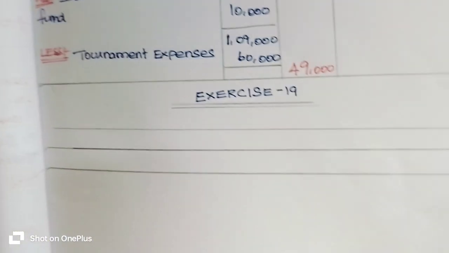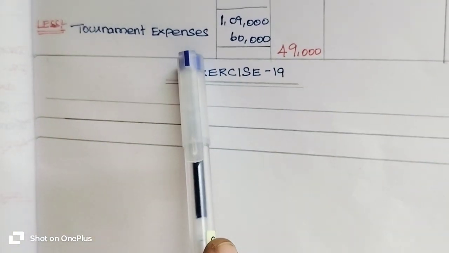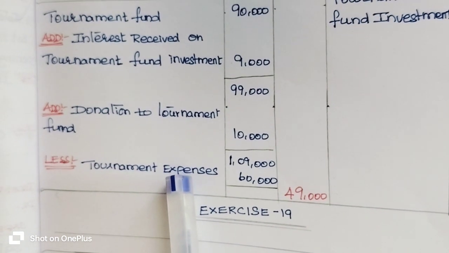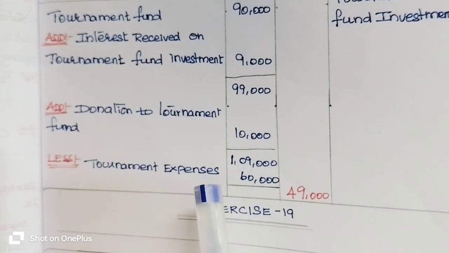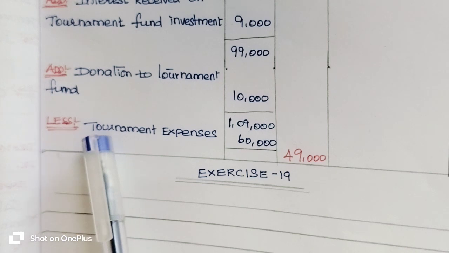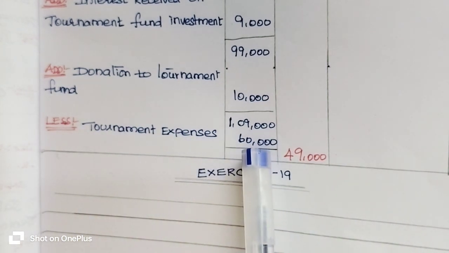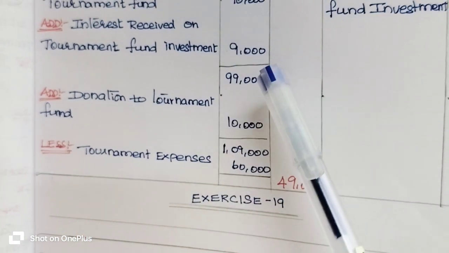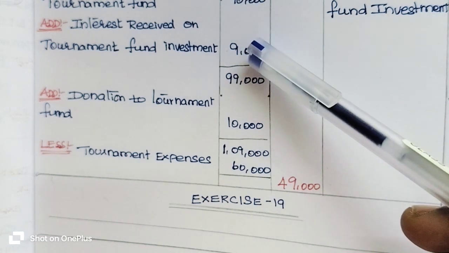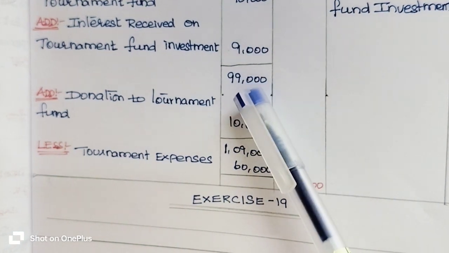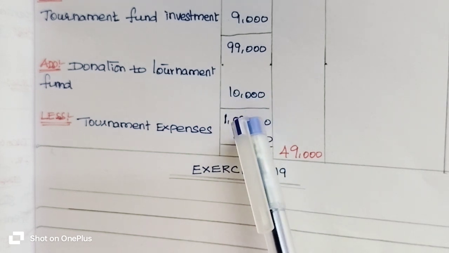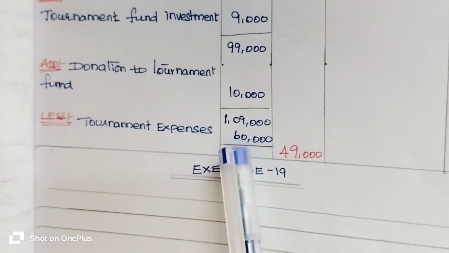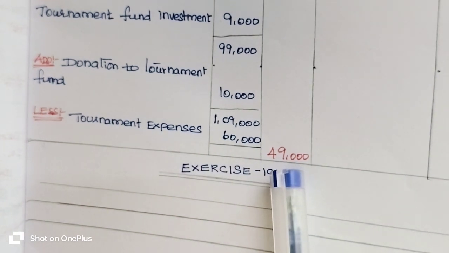Okay, here you incurred expenses, tournament expenses. So you have to subtract those expenses from the specific fund item on the liability side of the balance sheet. So you have to subtract less tournament expenses 60,000 rupees from the specific fund item. Okay, so for that you have to add 90,000 plus 9,000, you will get 99,000. Then you have to add the 10,000, you will get 1,09,000. Then you have to subtract tournament expenses 60,000 rupees, you will get 49,000.